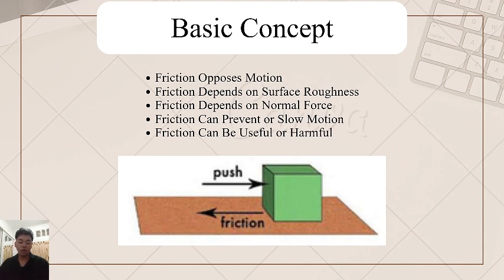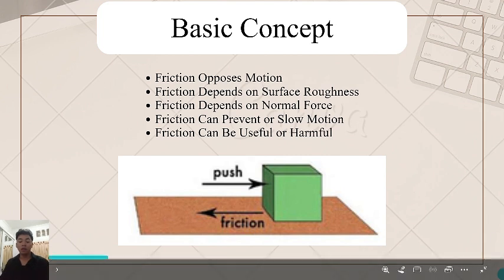Number 4: friction can prevent or slow motion. There are two main types. Static friction prevents motion from starting, and kinetic friction works when objects are already moving. Number 5: friction can be useful or harmful. It is useful in walking, braking, and gripping objects, and harmful in machine wear, heat generation, and energy loss.